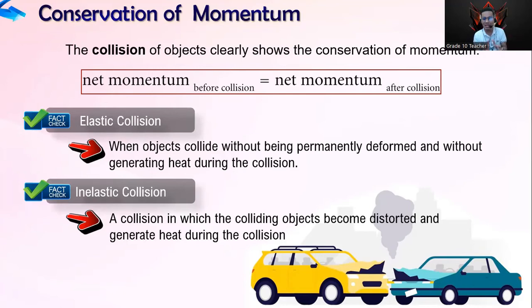But in reality, elastic collision is very hard to achieve because even if you play bowling or billiards, there is always sound that is produced. There is always heat, even though it's not very observable, but there is a slight change. So elastic collision is not really 100% met here on Earth.